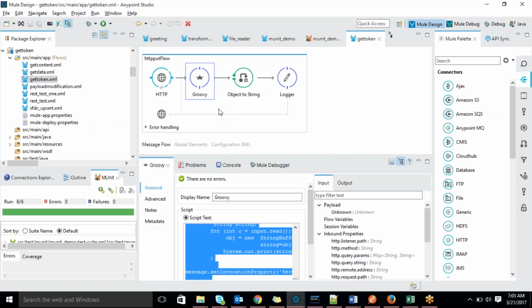Coming to your JUnit, that is whatever Java logic you have written, whether that Java logic is executed or not.